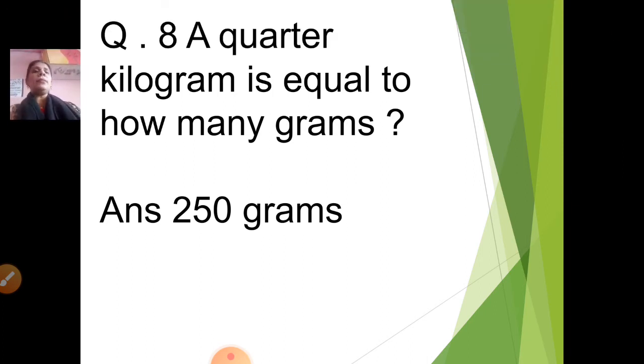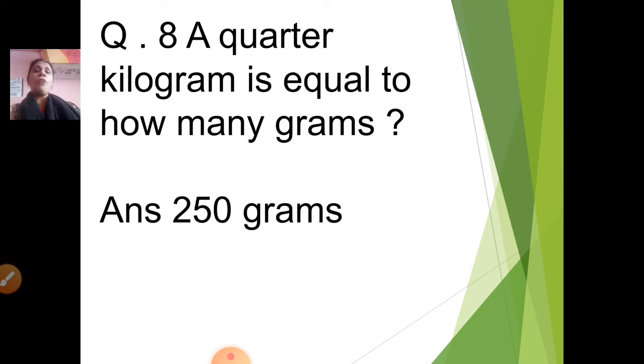Question number 8. A quarter kilogram is equal to how many grams? Yes, children. 1 kilogram is 1000 grams.